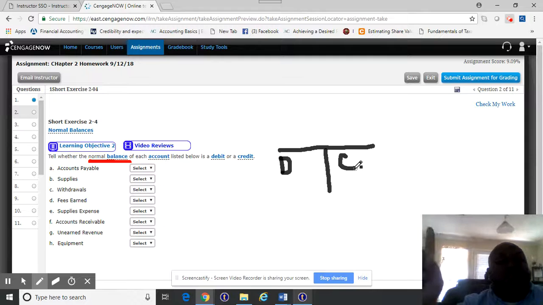When an account, what's an account? We said it represents assets, liabilities, revenues, expenses. When an account is increased, the normal balance is what we do to it. Is it either we debit it or we credit it? So when an account is increased, the normal balance is what we do to it. Do we debit it or do we credit it?